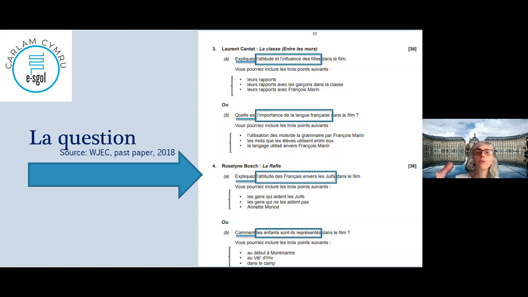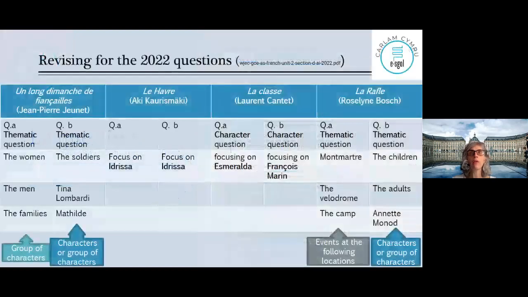So that's the type of question you can have. The last one is a bit different, but at the same time, it's quite similar to the others. And those questions, if you look at them, they're either thematic or questions on a character or group of characters.